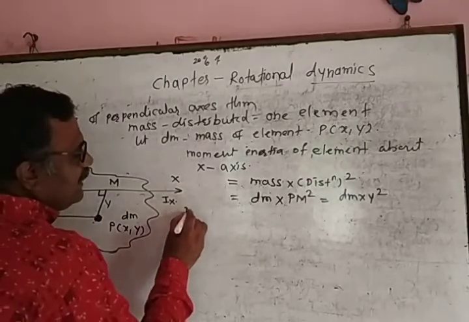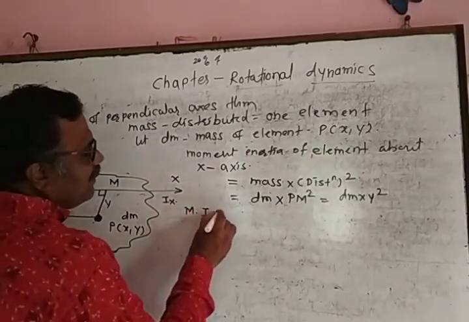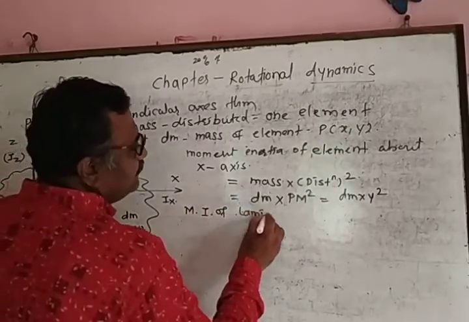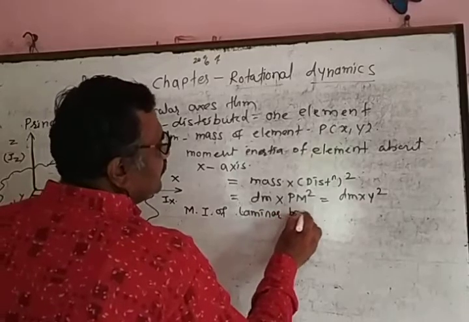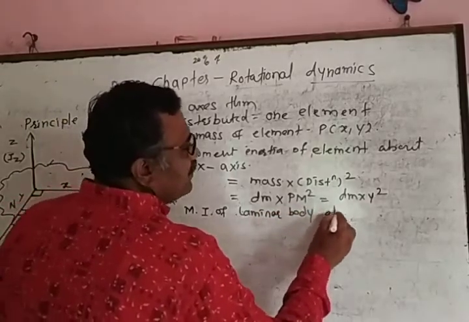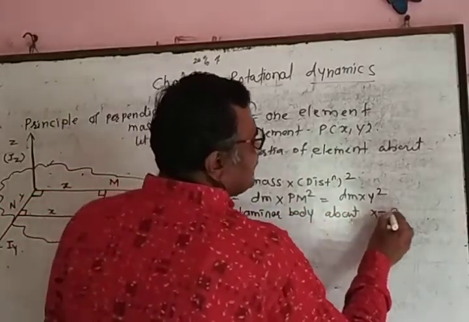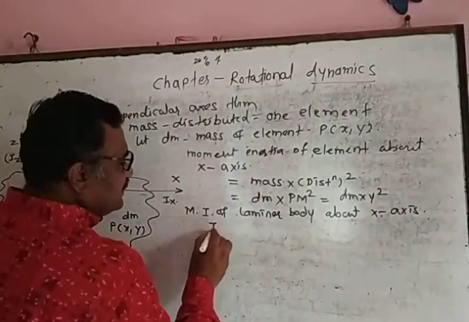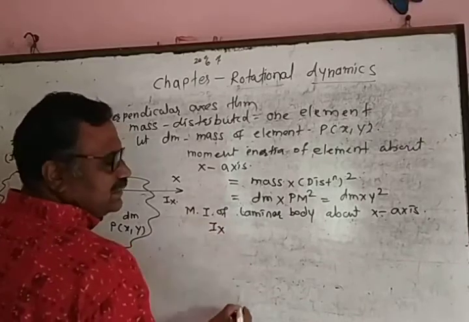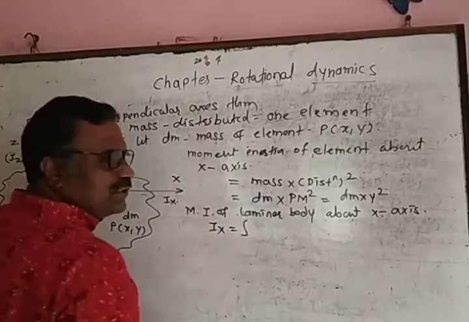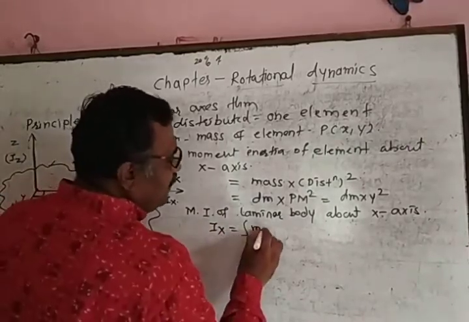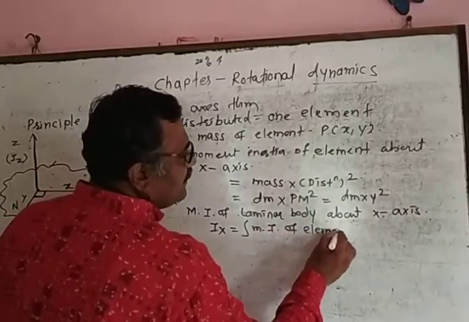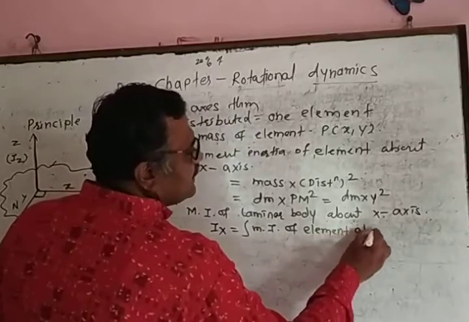Therefore, we now calculate the moment of inertia of the complete body about the x axis, and this is denoted by Ix. It is given by the integration of the moment of inertia of the element about the x axis.